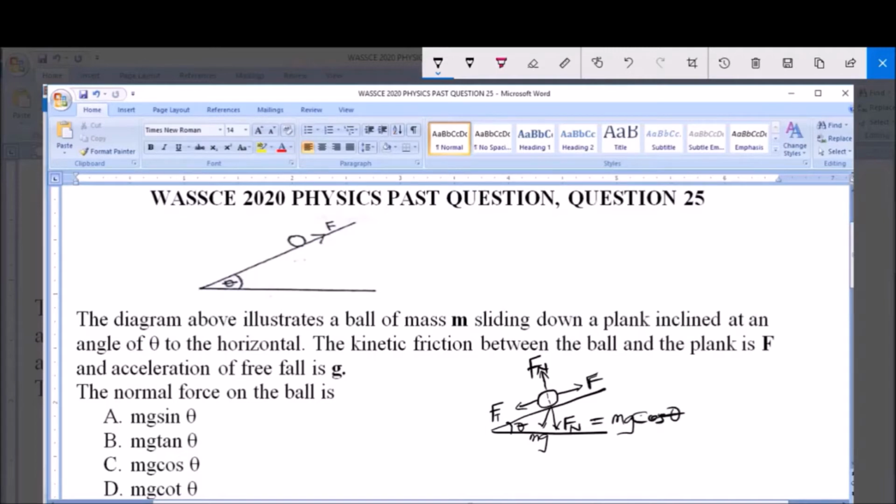But for the other component, which is Ft, it is giving us mg sin theta. The normal force is the vertical component, which is mg cos theta. So Fn is the normal force acting on the ball, and that is option C. Mg cos theta is the answer to this question.